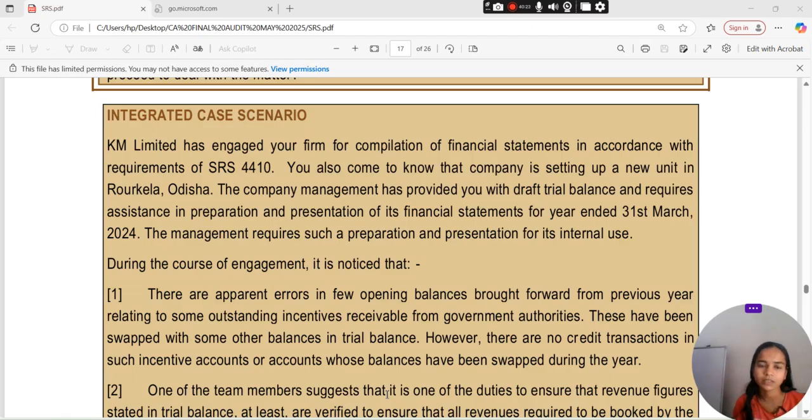During the course of the engagement, it is noticed that there are apparent errors in a few opening balances brought forward from the previous year, relating to some outstanding incentives receivable from a government authority. These have been swapped with some other balances in the trial balance. However, there are no credit transactions in such incentive accounts, or in accounts whose balances have been swapped, during the year.